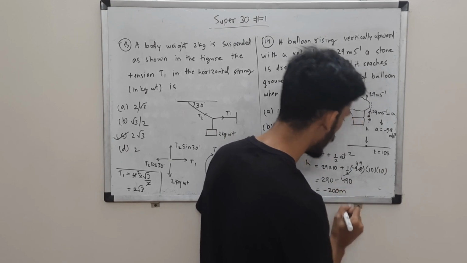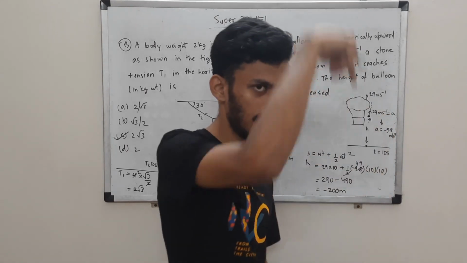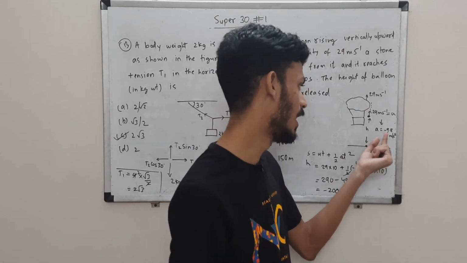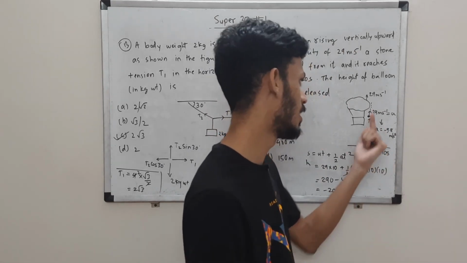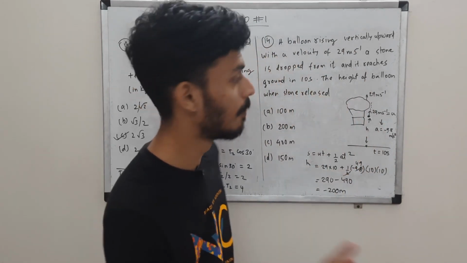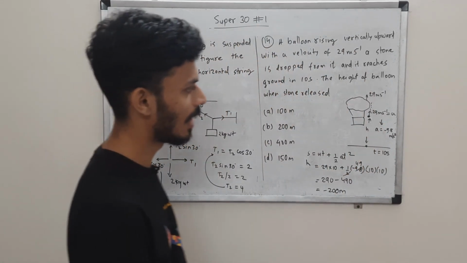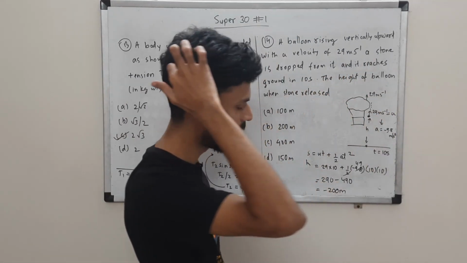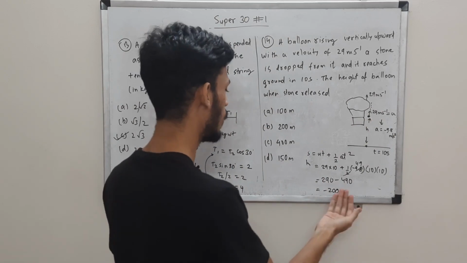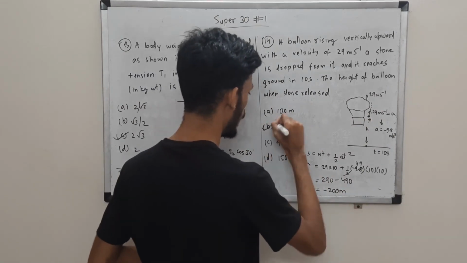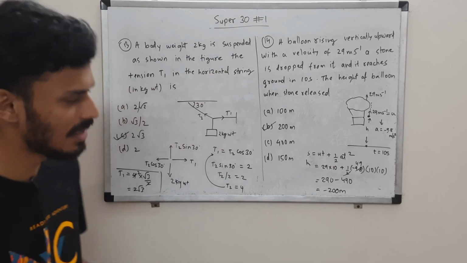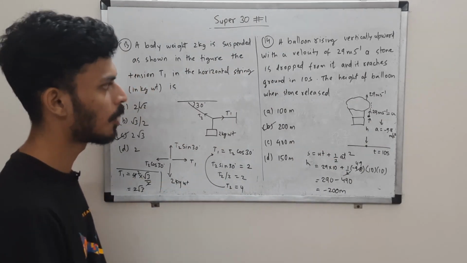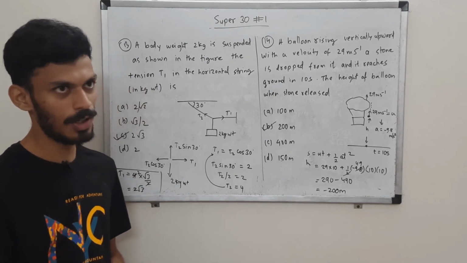Minus basically because we are measuring from this point to this point, in the downward direction. We have considered the downward direction as negative. A is considered negative, and u is considered positive. Be very careful about the signs, the conventions that you use. Upward is considered positive, downward is negative. You can take it the other way around. The answer will be 200 meters. We are asked for the distance, height, so we don't consider the sign. So that's about question 13 and 14. Over to the next question.